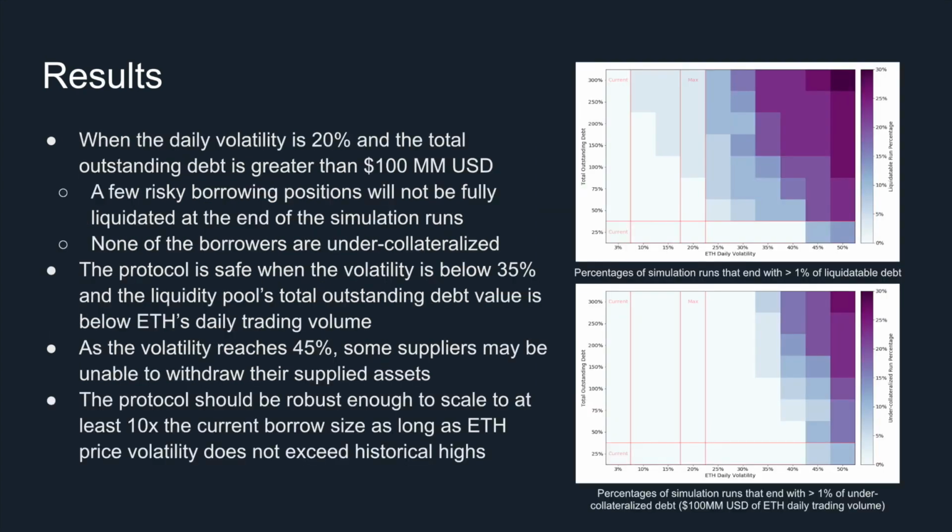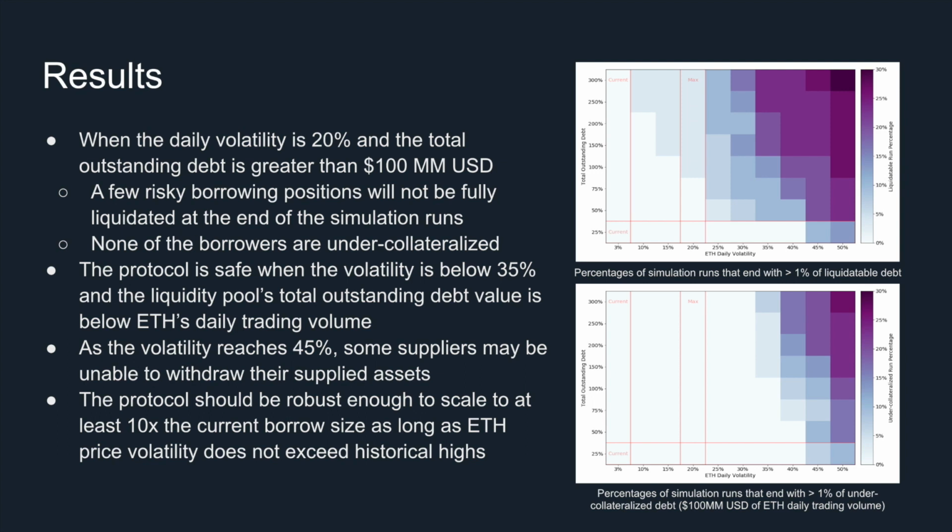Finally, we want to understand, under different volatility and total outstanding debt assumptions, what percentage of the simulation runs end with greater than 1% of liquidatable debt, as shown in the top figure, and under-collateralized debt, which is on the bottom. We found that when the daily volatility is 20% and the total outstanding debt is greater than 100 million USD, a few risky borrowing positions will not be fully liquidated at the end of the simulation runs. However, none of the borrowers are under-collateralized.